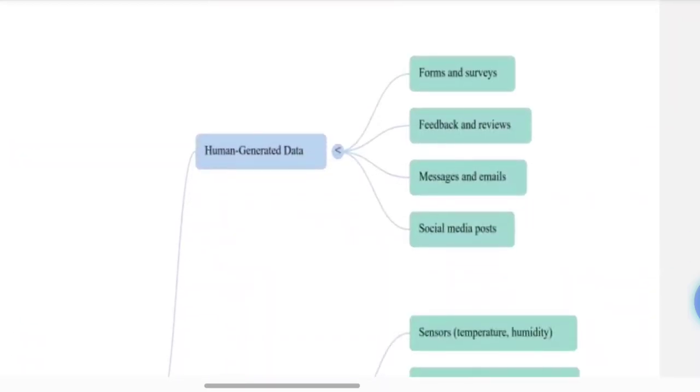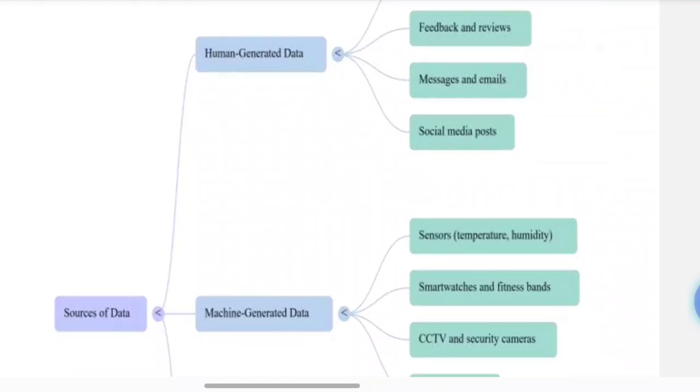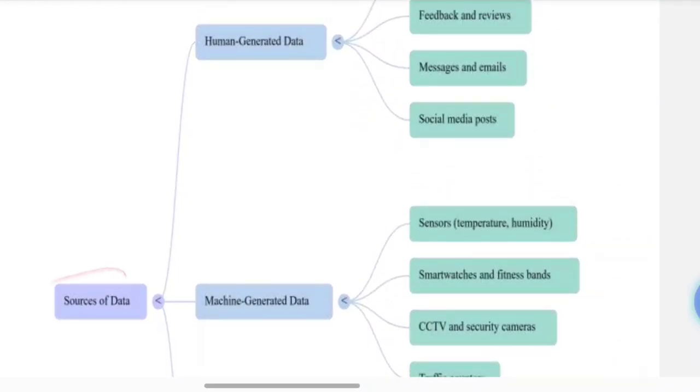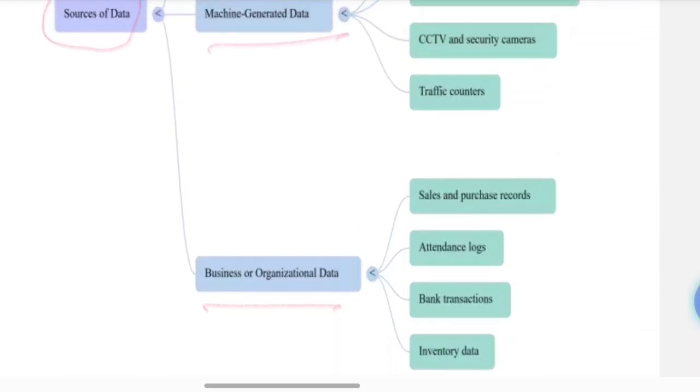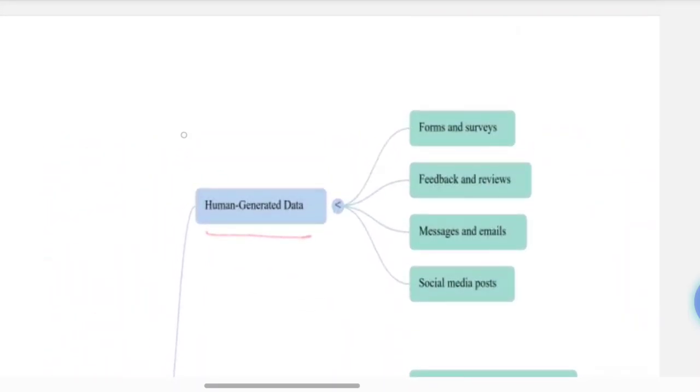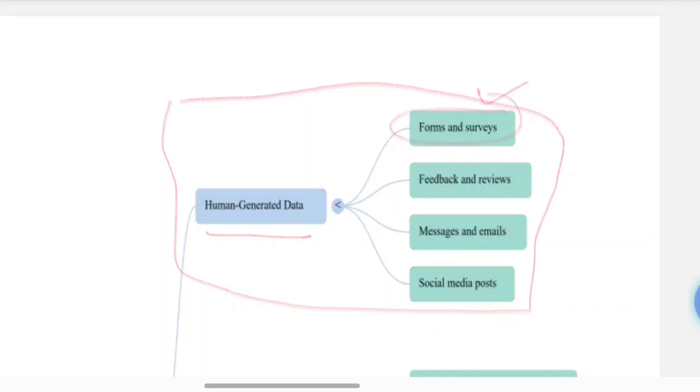Okay. Now we are going through where this data is generated. It may be human generated data, machine generated data, or business or organization generated data. So moving on to the first one, human generated data. Typically this data is created directly by people. For example, as shown in this particular image, forms and surveys. When people fill in the answers, for example, if someone comes and collects your data, that is in the form of forms and surveys. That is human generated data.